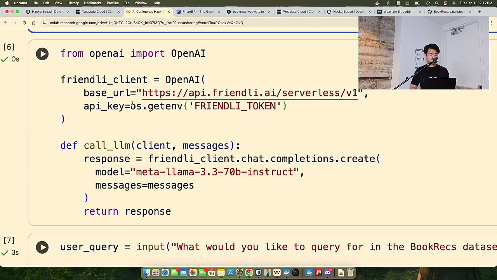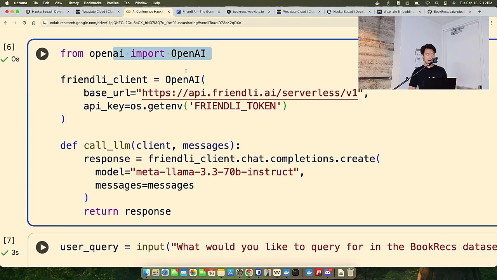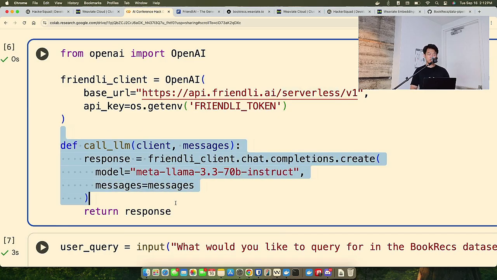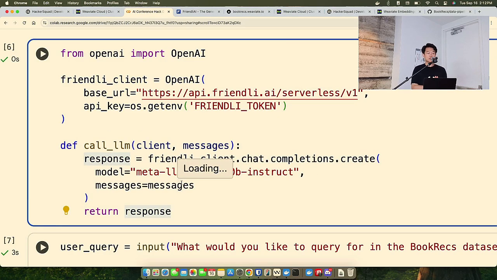Take a look at this. Step 1, import OpenAI. Step 2, replace the base URL with the Friendly AI serverless endpoint. Step 3, pass in the Friendly AI token, and we can define a function called callLLM. Now, this is actually using Friendly directly. It's not using Friendly through Weaviate's integration. If we get there, we get there, I'll show you what that looks like. But there's actually many docs about this on our website as well. So this is how you can use Friendly through OpenAI's client.